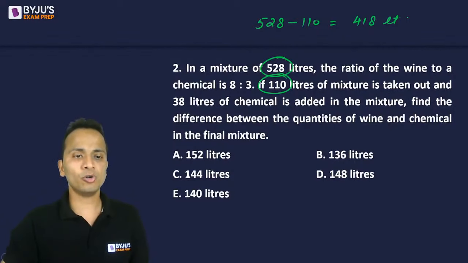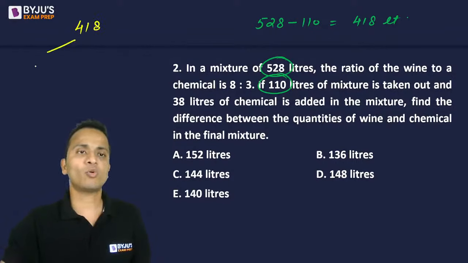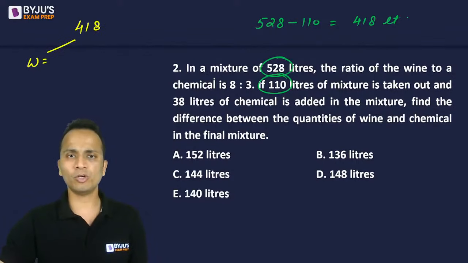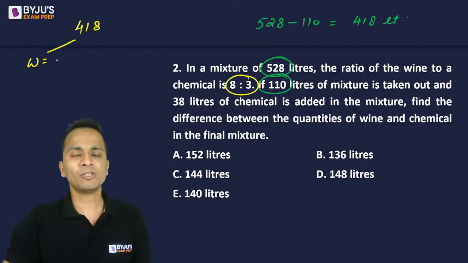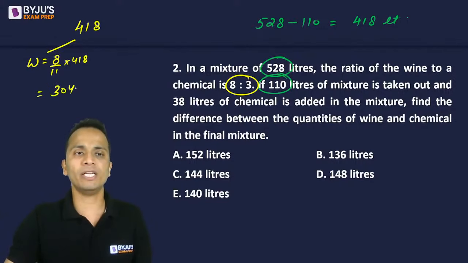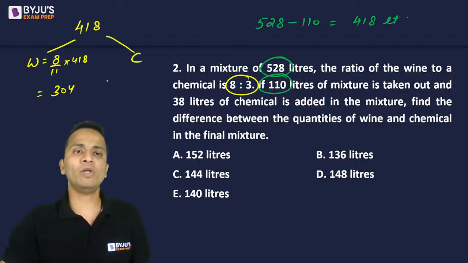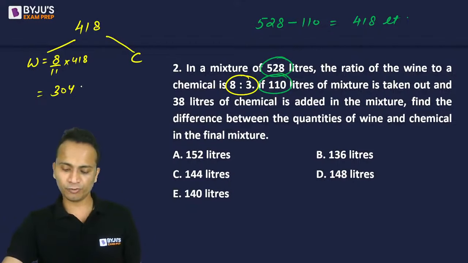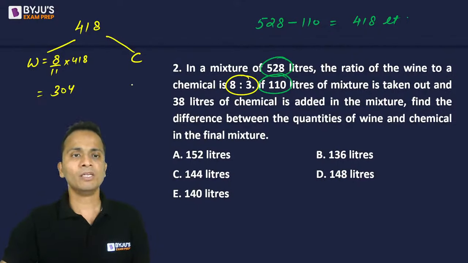Okay, so in this 418 liters, the quantity of wine will be equal to, so they are in the ratio 8:3. So quantity of wine will be 8/11 multiplied by 418. Now upon solving this, I got 304 liters. Now the chemical will be 418 minus 304, whatever remains, so that is 114.